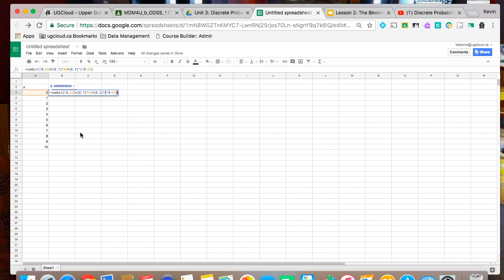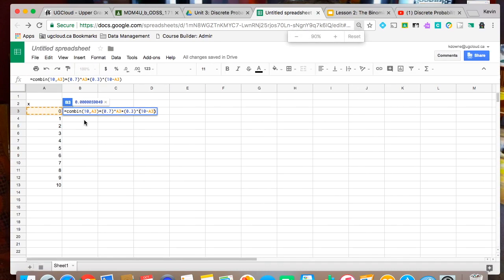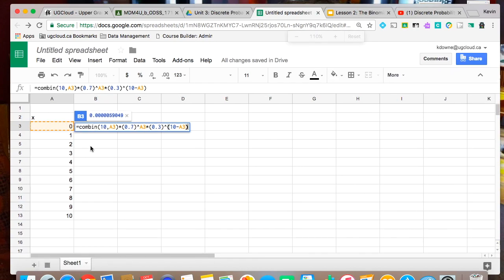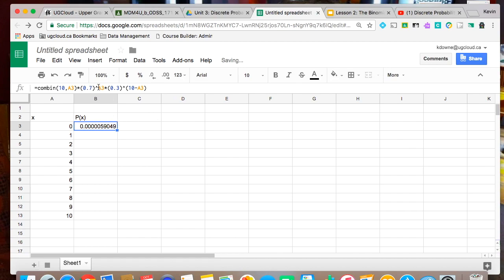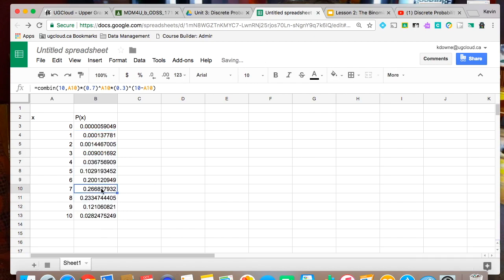The reason why I use a cell reference rather than just typing the number every time is because I want to be able to pull that down and for it to do that formula over and over again. What I'm referring to is this 0 here, but the next time it refers to the 1. You can see that the A3 changes to an A4. And if we go all the way down, we can see that that was what we just calculated, 27% for 7. But you can see all your percentages.